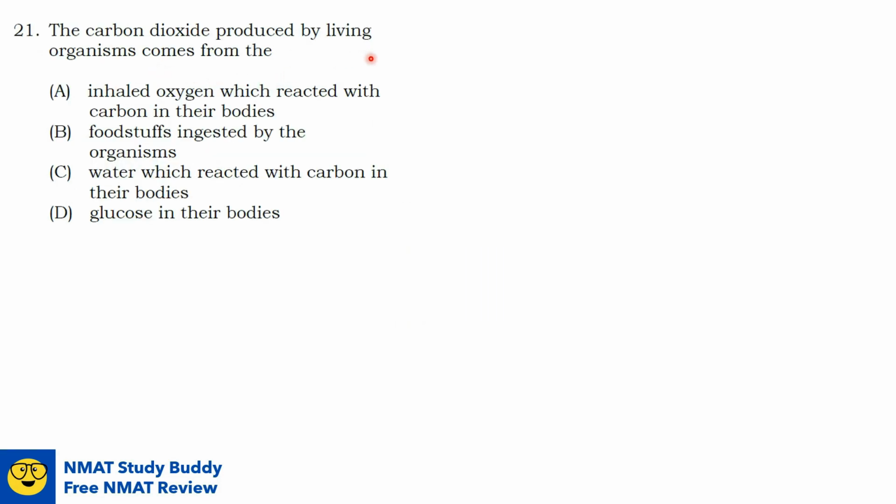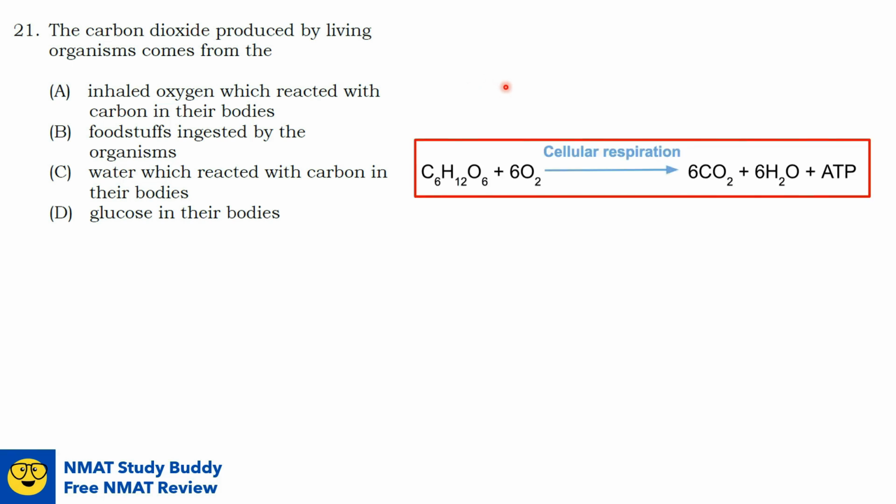Question number 21. The carbon dioxide produced by living organisms comes from the blank. The chemical energy that organisms need comes from food. Cells do cellular respiration in particular to extract energy from the bonds of glucose and other food molecules, and then cells can store the extracted energy in the form of ATP. So the answer here is option B. Foodstuffs ingested by the organisms is where the carbon dioxide comes from.